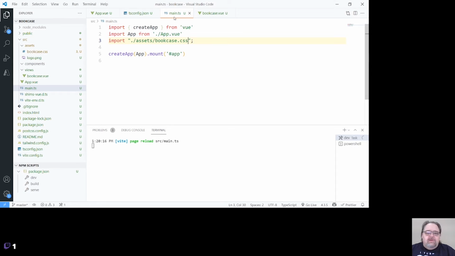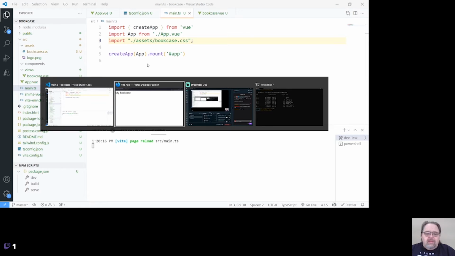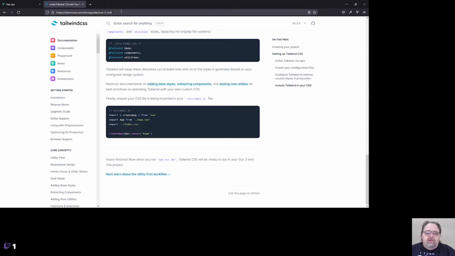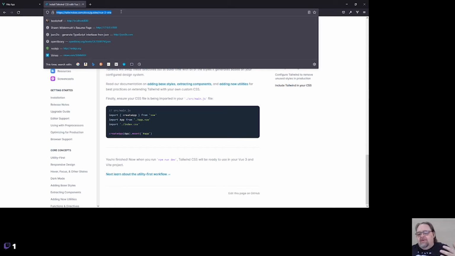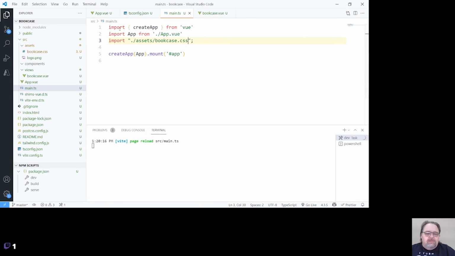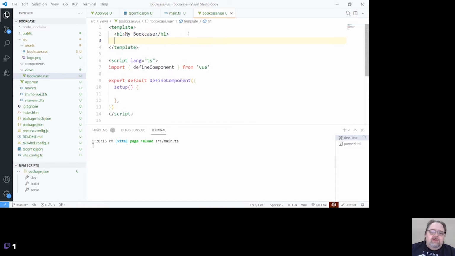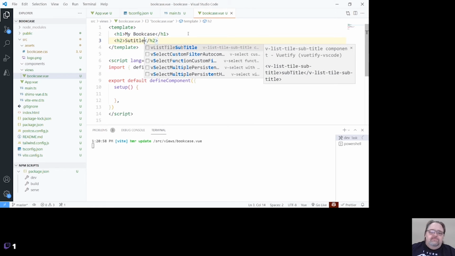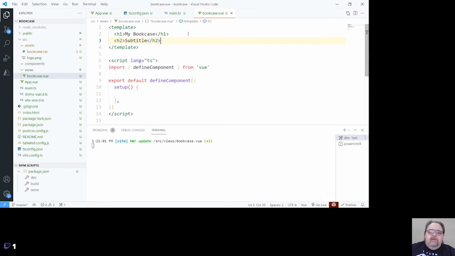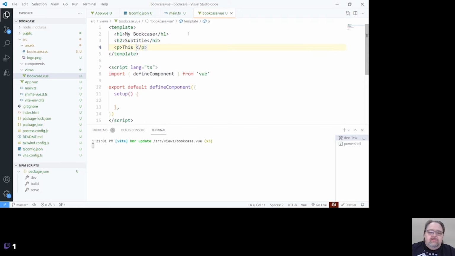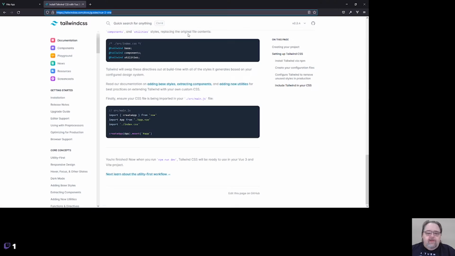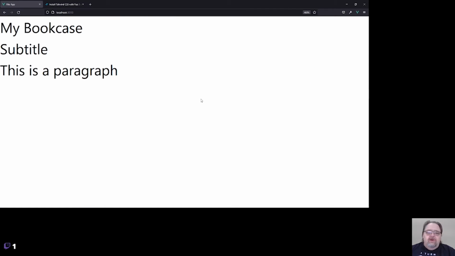Let's actually show you this instead of just explaining it. So here, if I did an H1, H2, subtitle, P, this is a paragraph, then over in our project here, they all look exactly the same.